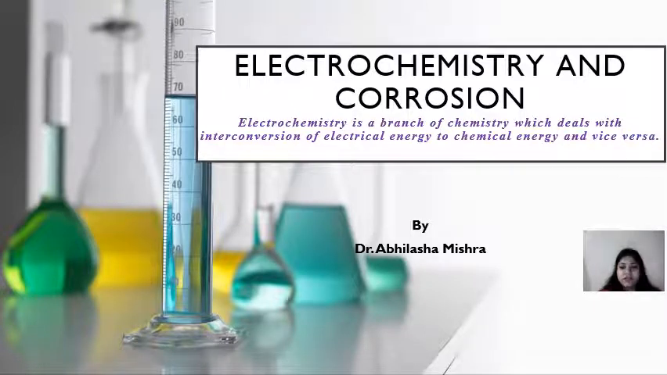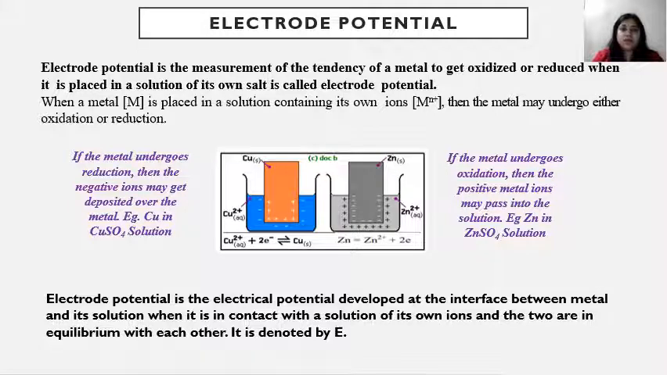Hello students, today we will start electrochemistry and corrosion. Electrochemistry is a branch of chemistry which deals with interconversion of electrical energy into chemical energy or chemical energy into electrical energy. So let's start electrochemistry. So let's start with electrode potential.